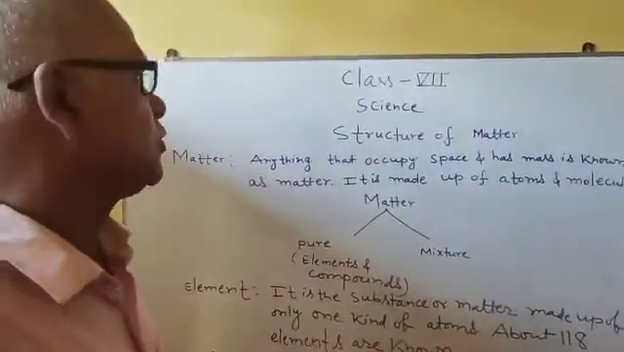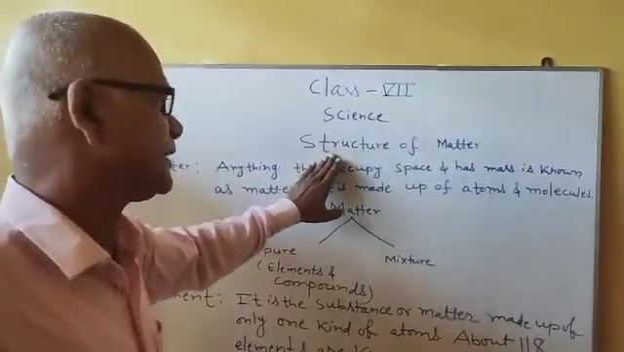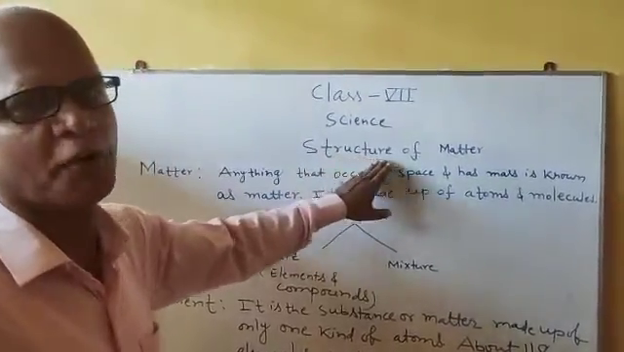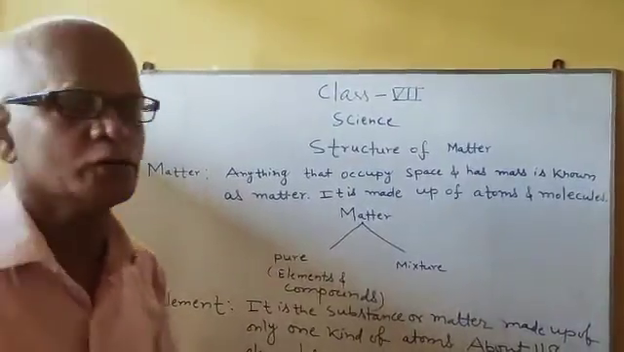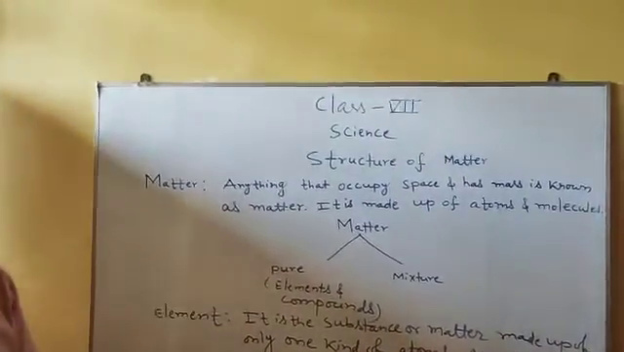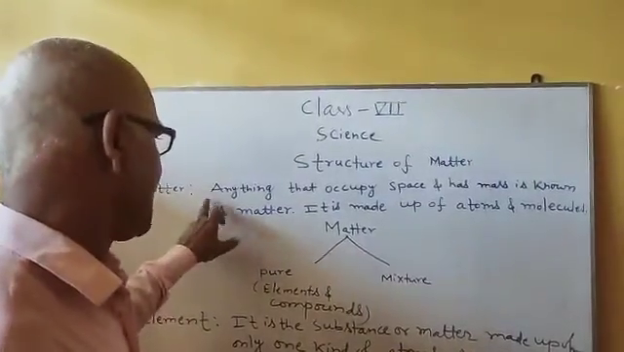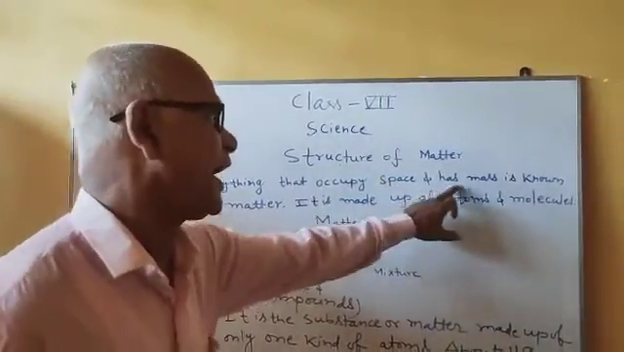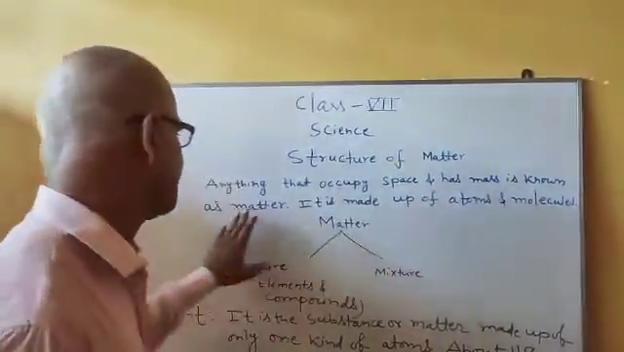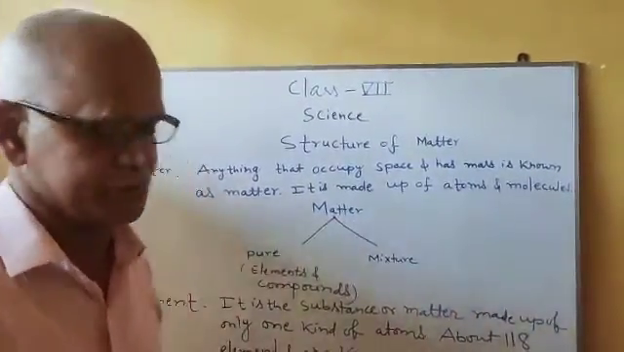Today I shall teach you class 7 science. The name of the chapter is Structure of Matter. Do you know matter? What is matter? Anything that occupies space and has mass is known as matter. It is made up of atoms and molecules.